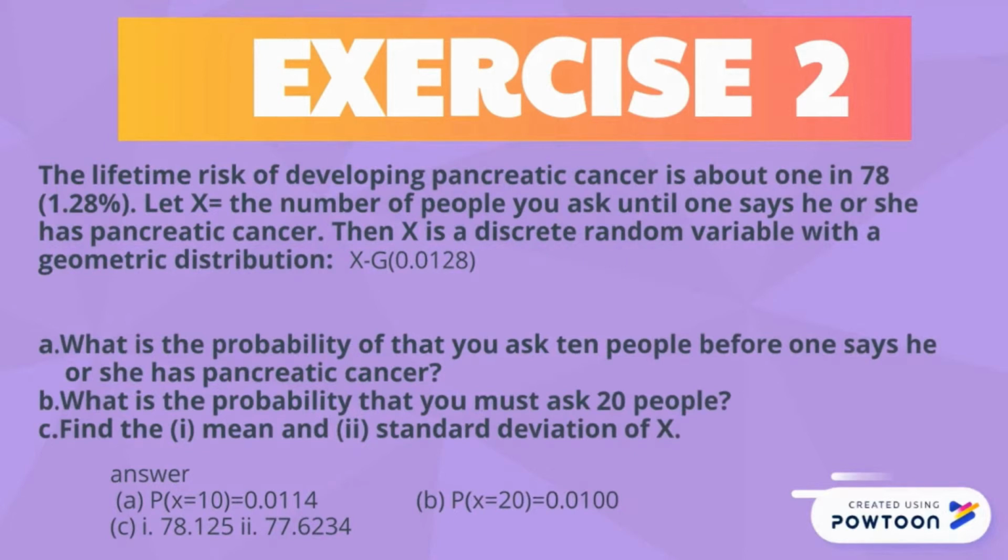The answer is P(X equals 10) equals 0.0114. What is the probability that you must ask 20 people? The answer is P(X equals 20) equals 0.0100. The answer for the mean is 78.125. The standard deviation of X is 77.6234.